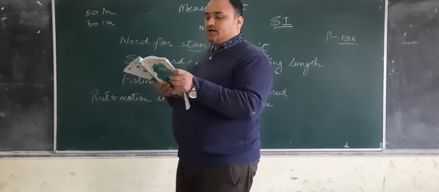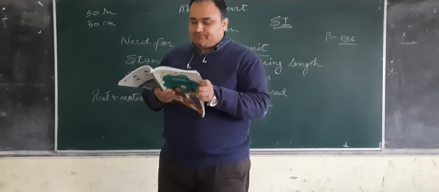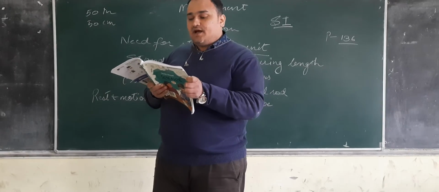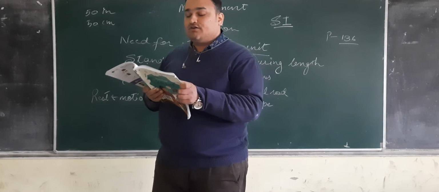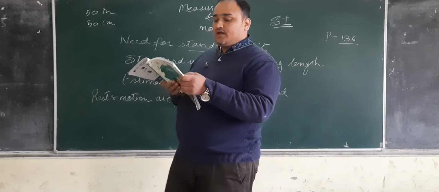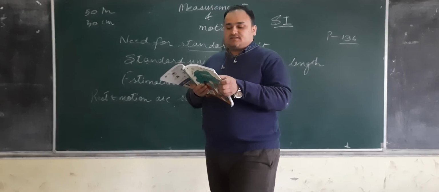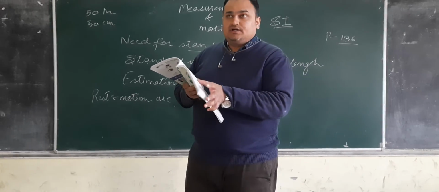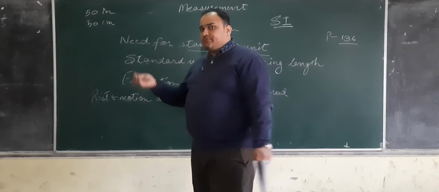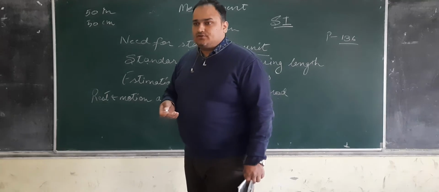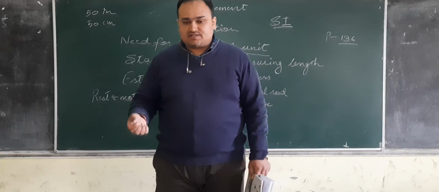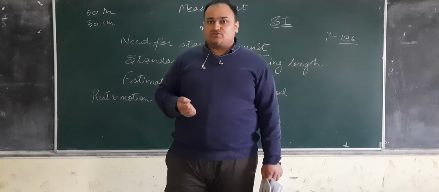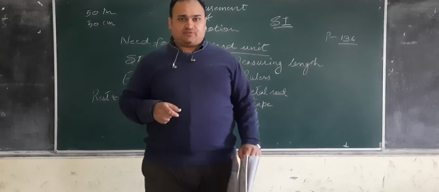In length, SI unit is meter, while in CGS it is centimeter, in MKS it is meter, in FPS it is foot. Mass: kilogram, gram, kilogram and pound. Those who go to gym, you can ask them how much pound you are using, how much weight of how much pound you are using. So the pound is a unit.